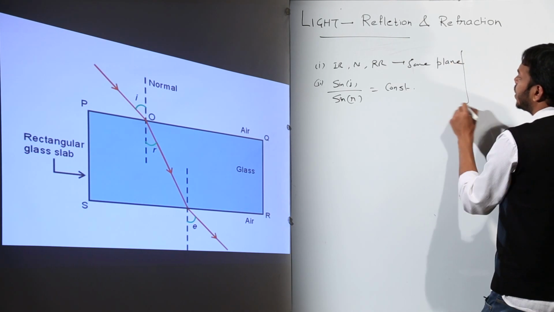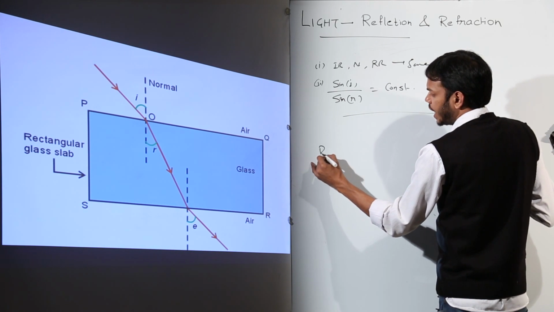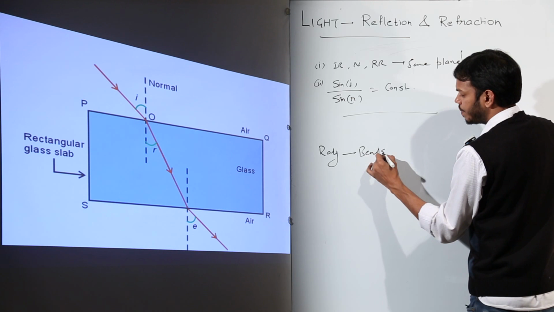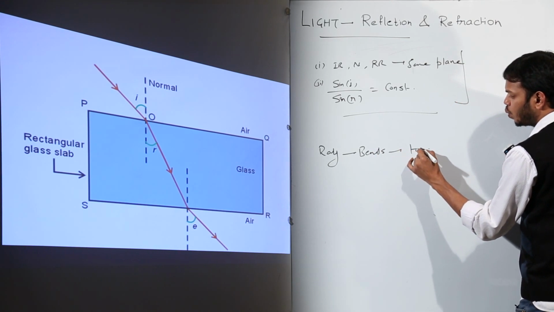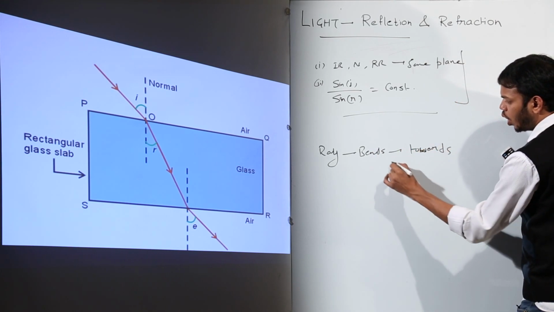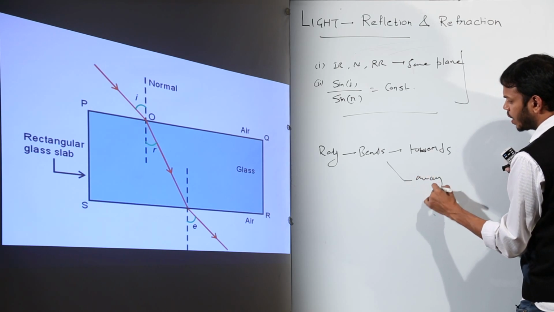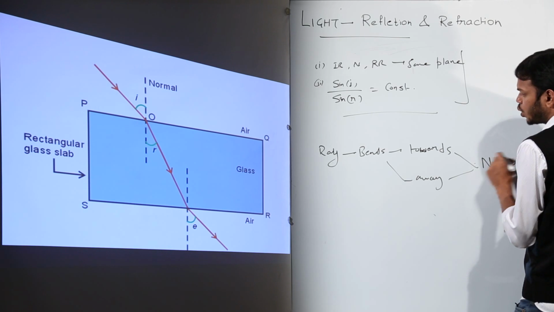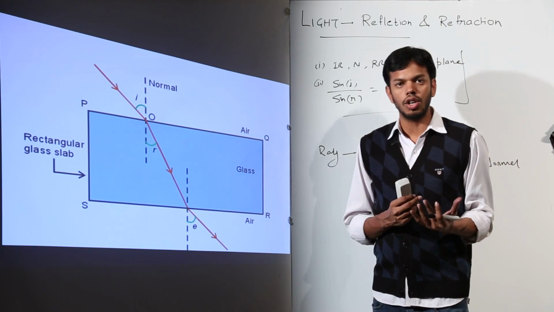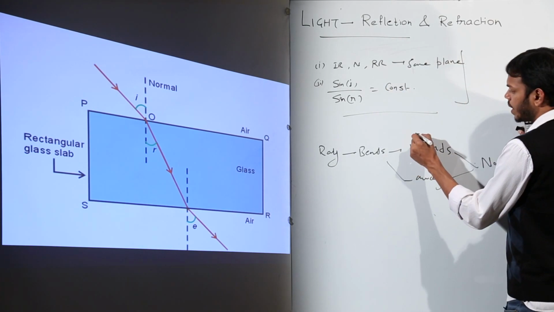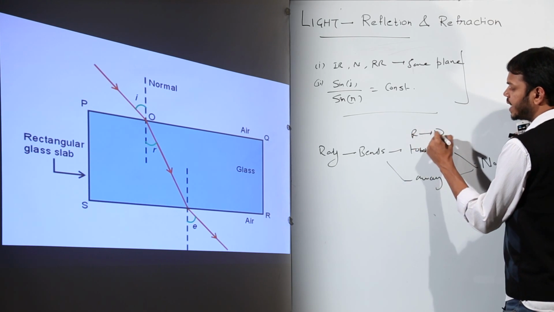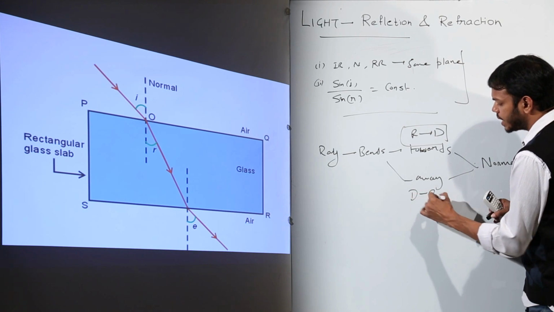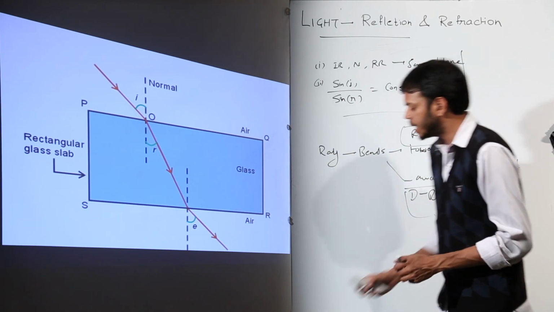So generally, when refraction happens, you have to remember this, the ray bends towards or away from the normal. So when does the ray bend towards the normal? When it is traveling from rarer medium to denser medium. And when does it bend away? When it is traveling from denser to rarer medium. This is the case scenario.